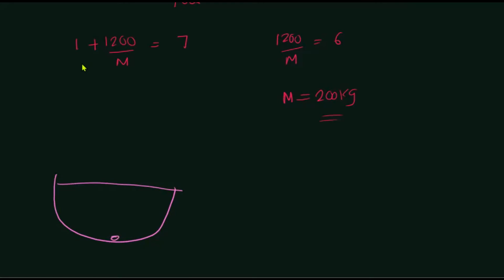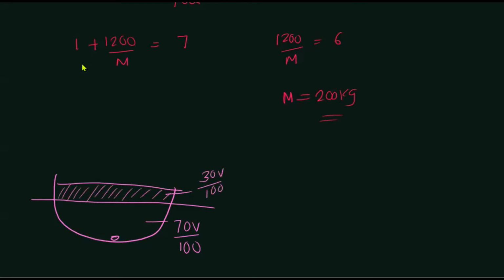So initially, how much is it dipped? 70V over 100 is dipped. What is the undipped volume? What is there yet to be sunk? 30% of the volume is still possible to sink, right? So when water comes in, what happens?